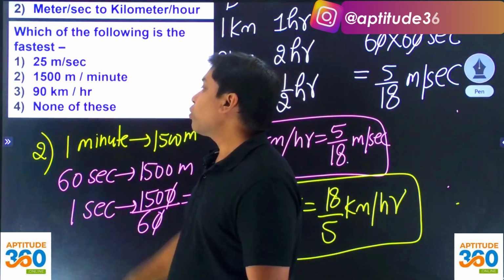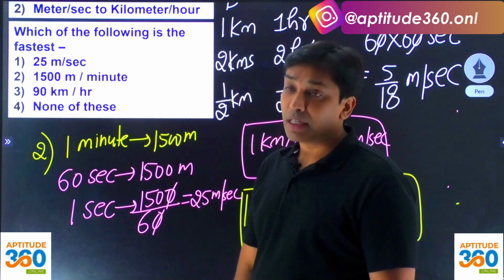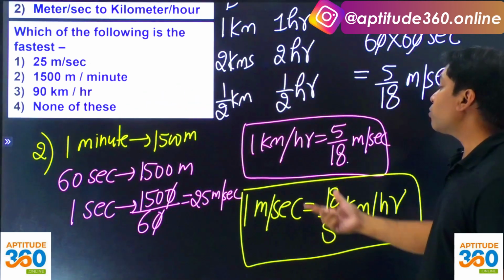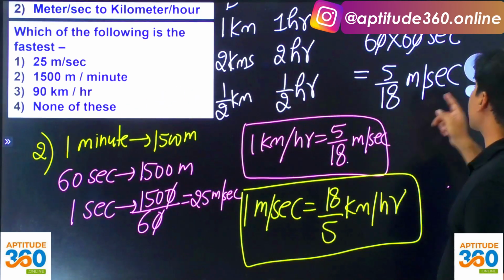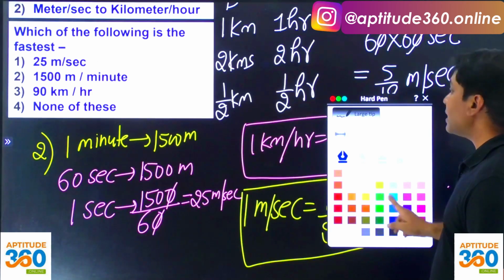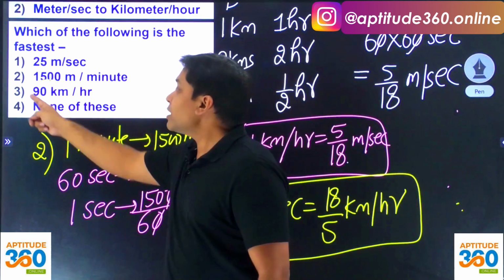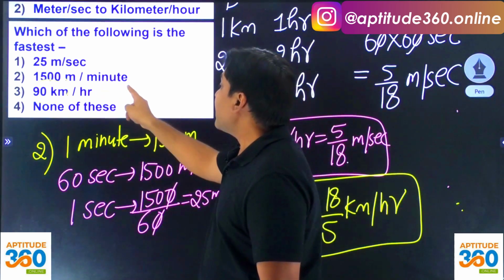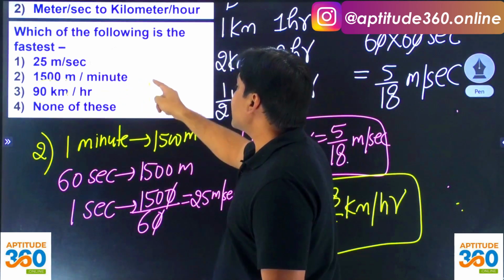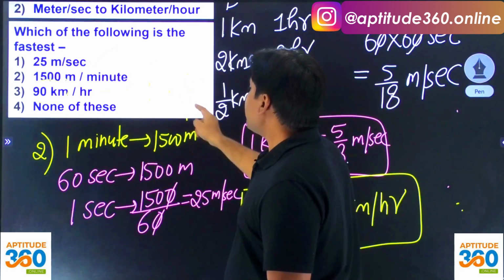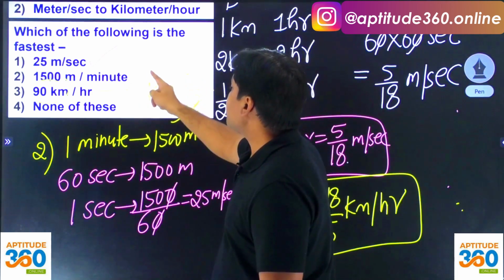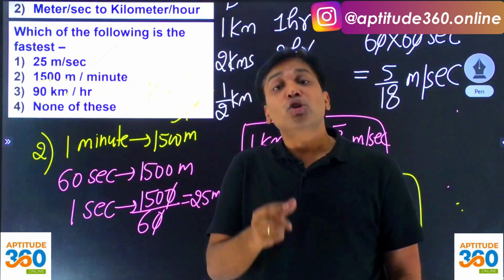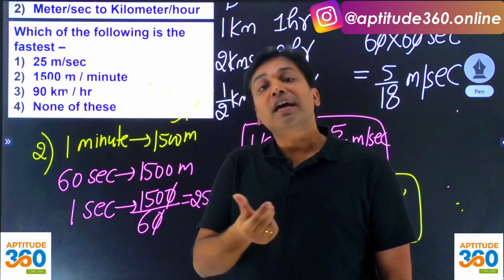And the third one says 90 kilometer per hour, and you just learned that in order to convert kilometer per hour into meter per second, what is that you should be doing? You should be multiplying this value 90 out here with 5 by 18. And if you multiply it with 5 by 18, how much will it come? 90 into 5 by 18. And if you simplify this, do you not think that you are going to get again 25 meters per second?